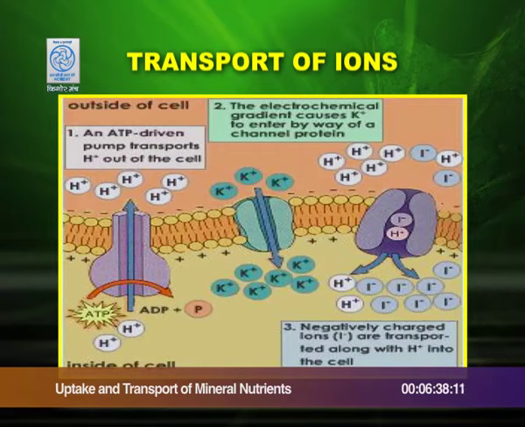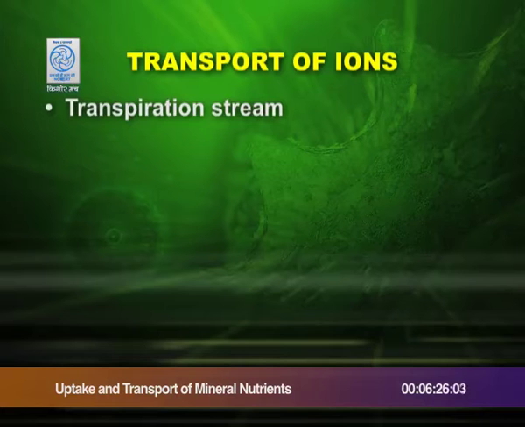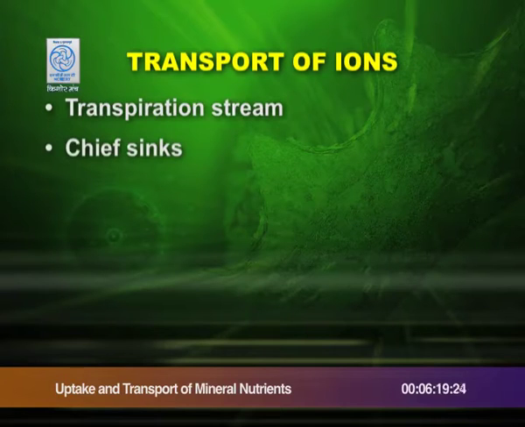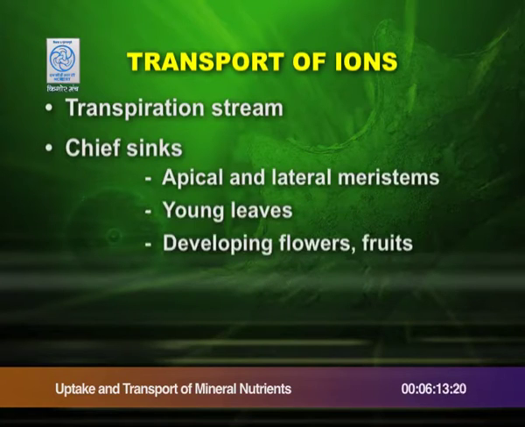After the active absorption of ions, let us see how the mineral ions are translocated. The important feature of translocation is, one, it takes place by the transpiration stream. Secondly, there are chief sinks in the plants. Let us see what these chief sinks are: apical and lateral meristems, young leaves, developing fruits, and storage organs.